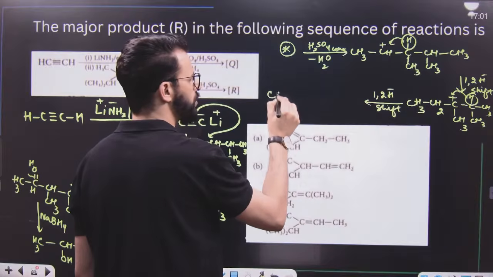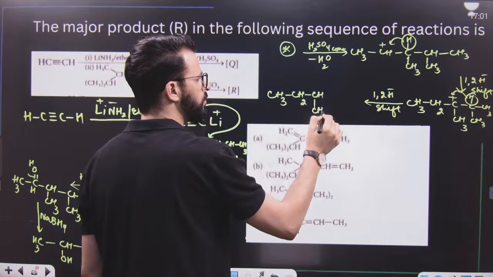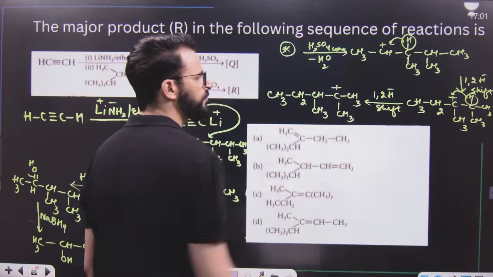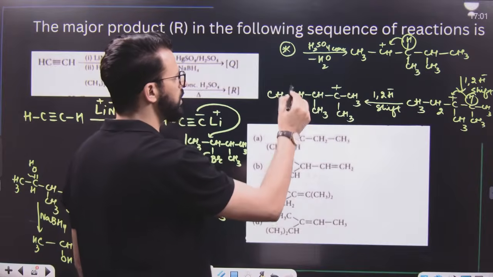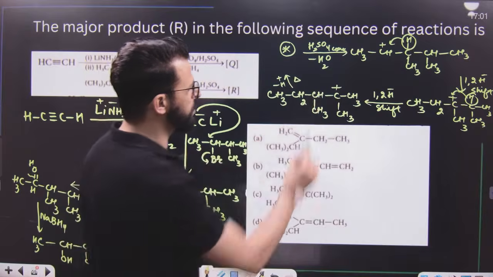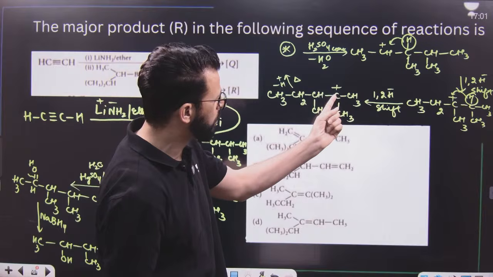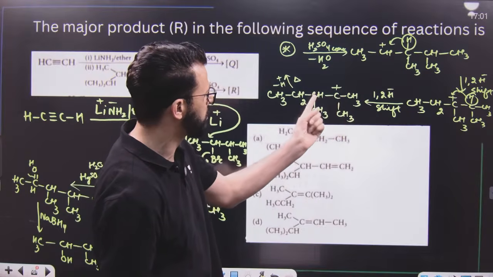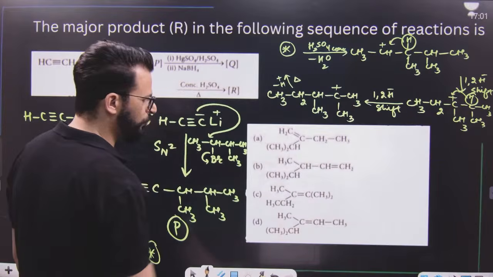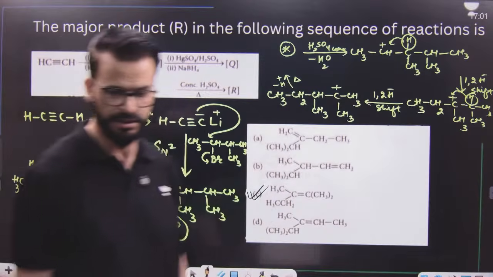And it forms CH3, CH2, then CH, then CH3, then C, CH3, CH3 with a positive charge. Finally, upon heating, H positive will be lost, so there will be a double bond between these two. That means there will be a carbon-carbon double bond. To one carbon of the double bond, there are two methyl groups, and to the other, there will be methyl and ethyl. That means it is option C. This is the right answer.